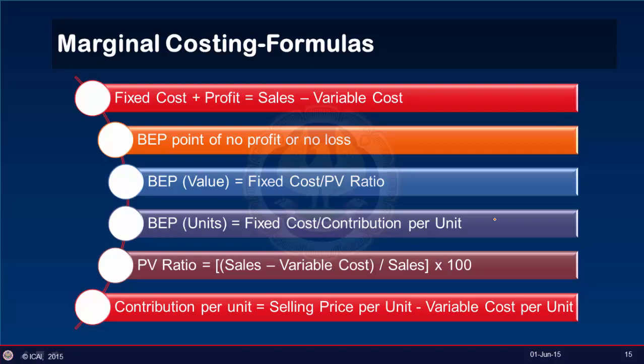Now, to understand this, let's prepare a chart showing break-even point when selling price is 600 and variable cost is 250 and fixed cost is 4200.